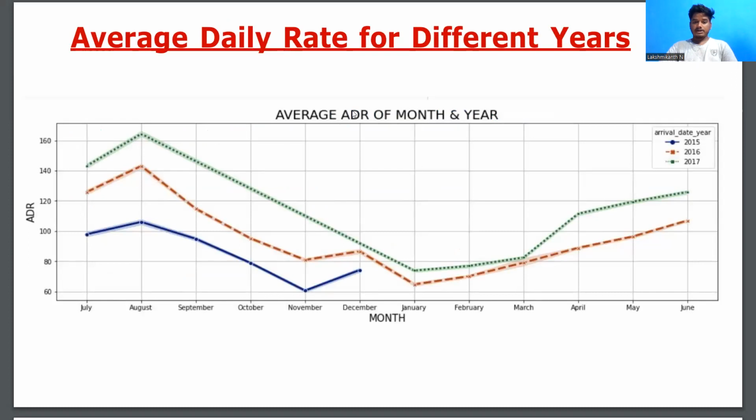So this is the average ADR for different years. We have the arrival of year, which has been made in 2015, where ADR is around 100. In 2016, it will be around 140. In 2017, it is 160. These are the data which have been shown in the graph.